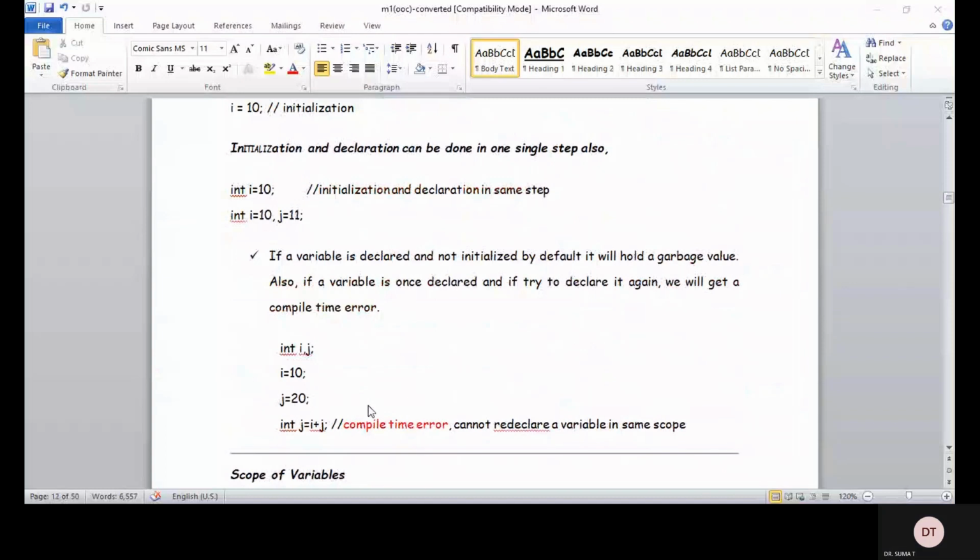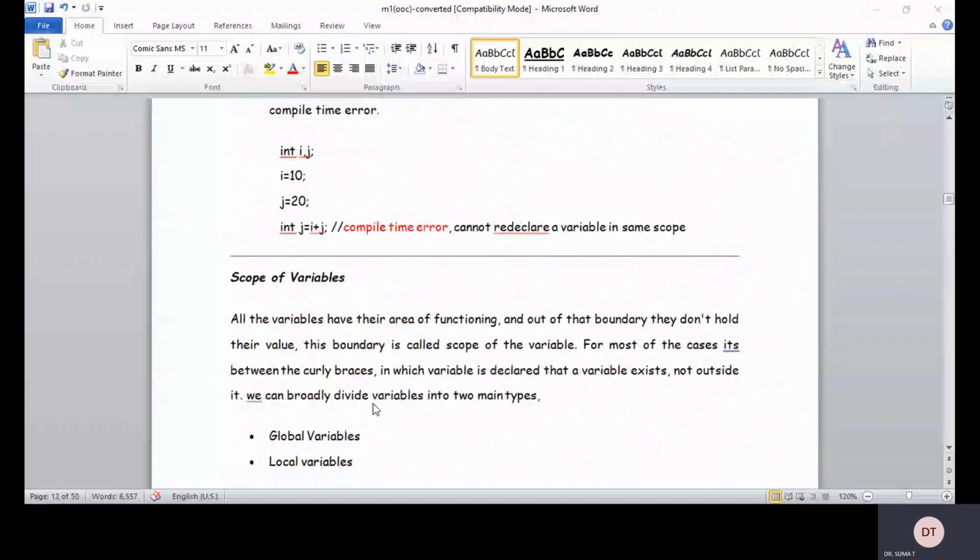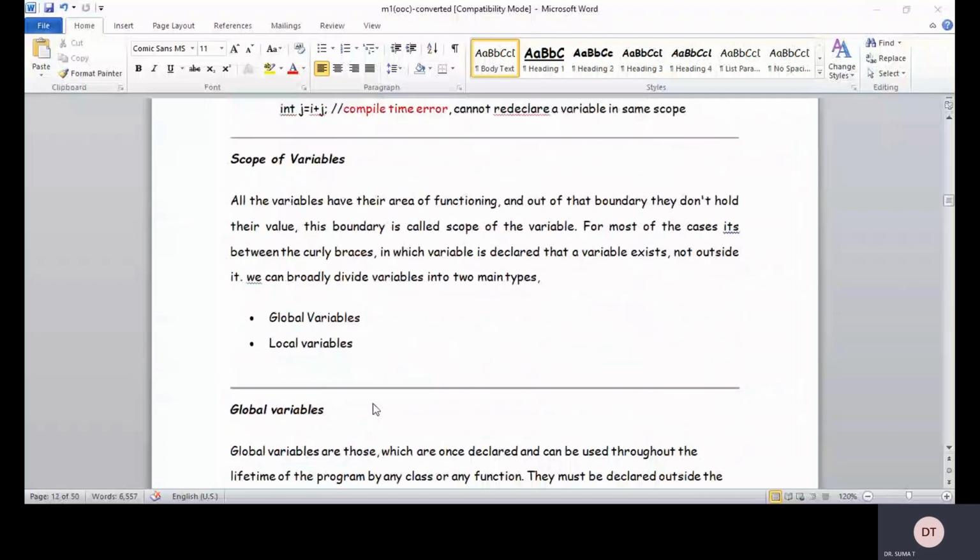Then when you have these kinds of variables, what is their scope, where can we use them? Okay, what is the lifetime of those variables? All the variables have their area of functioning, and out of that boundary they don't hold their value. This boundary is called the scope of the variable. For most cases, it's between the curly braces in which the variable is declared; a variable exists there and not outside it.